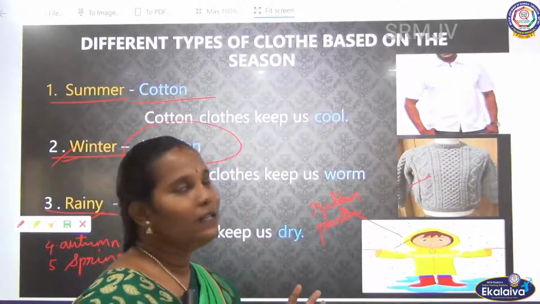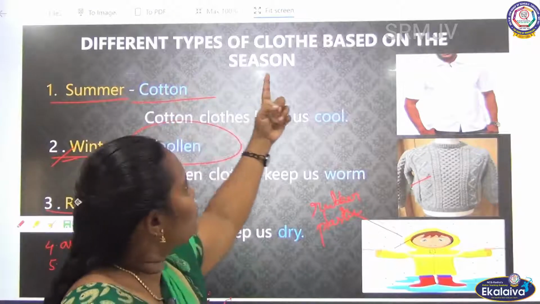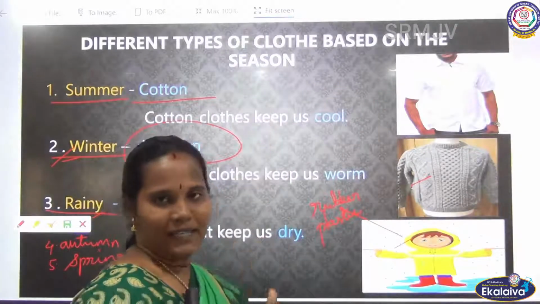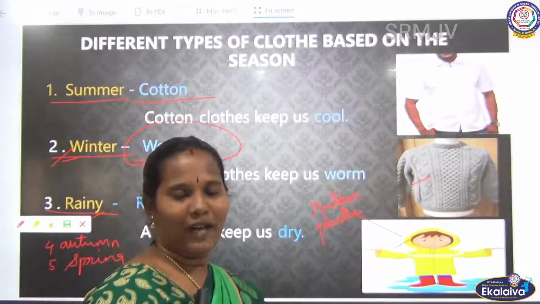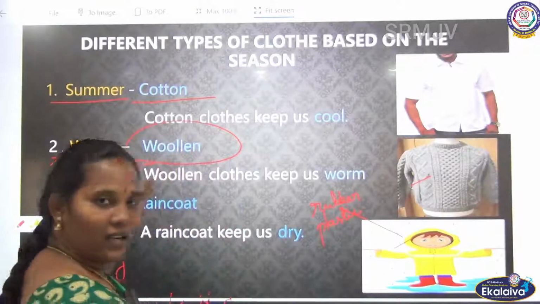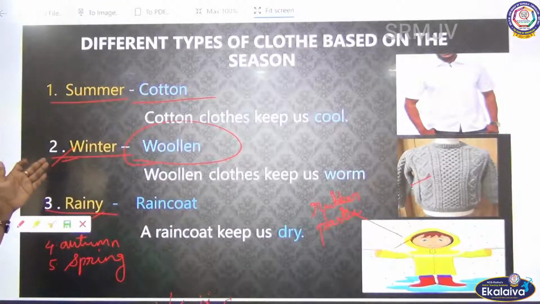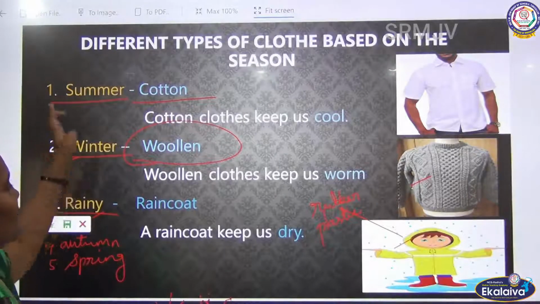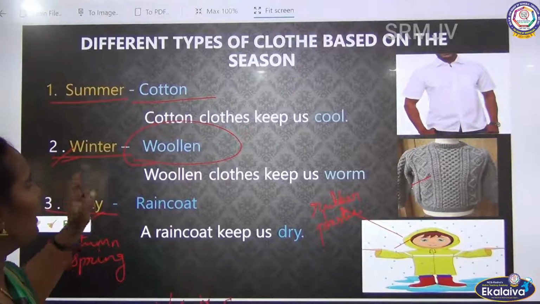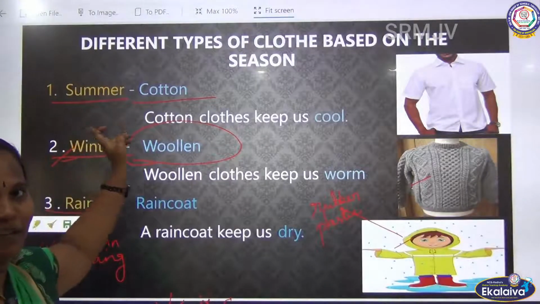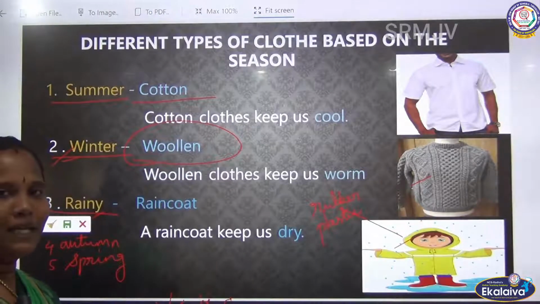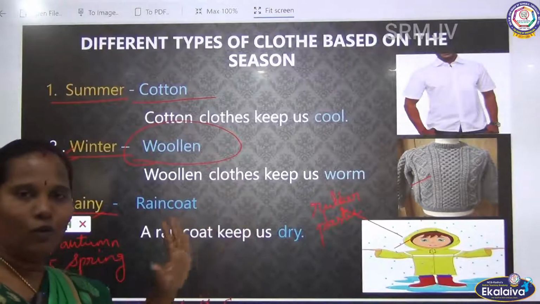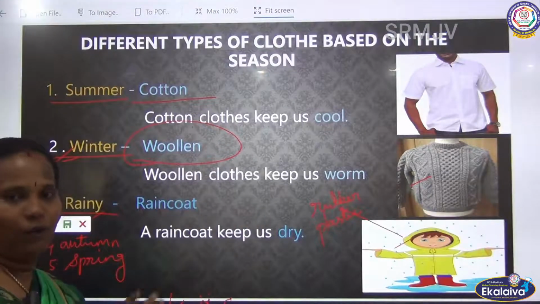Are you clear, children? See, different types of cloth based on the different seasons. We know seasons are five types: summer, winter, rainy, autumn, spring. These three seasons are very important. During the summer we use cotton cloths, because it is so soft and cool, it can keep our body cool.